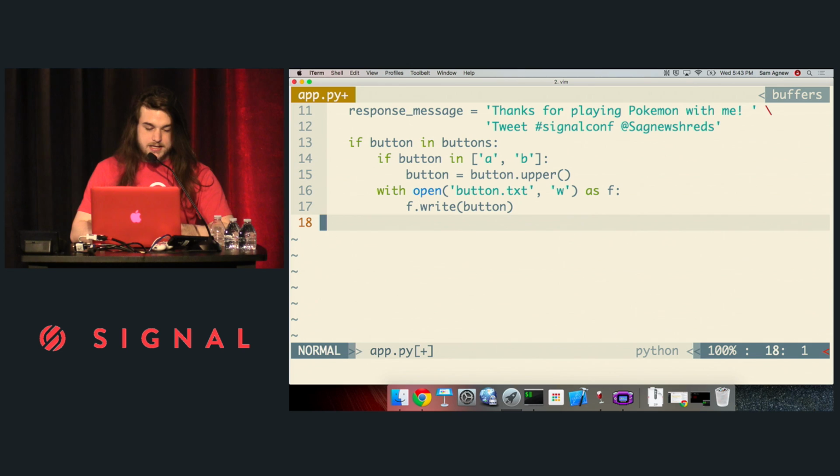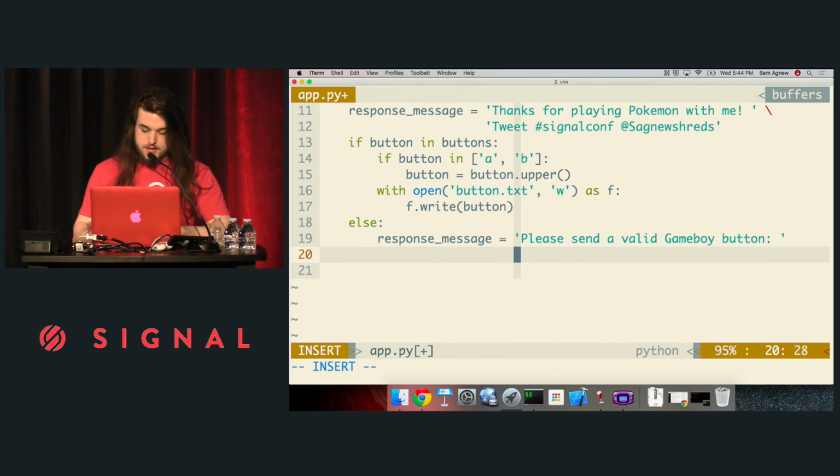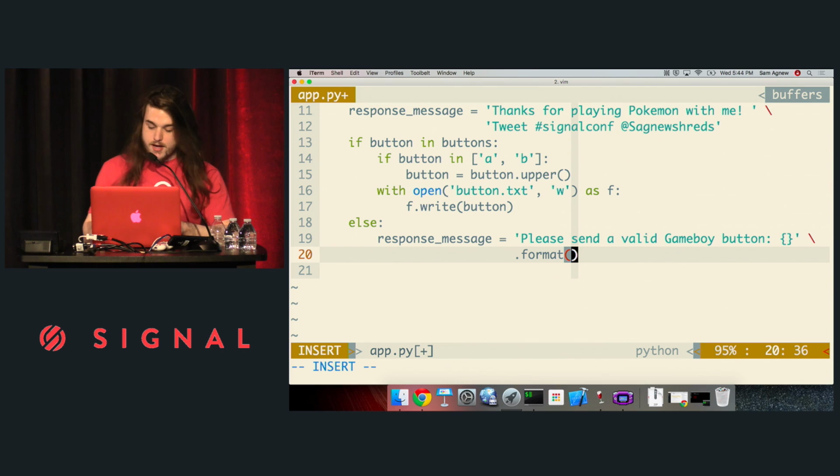Next, we have to take care of the case that you might send me a bad input. So if that's the case, I'm just going to not do anything. I'm just going to send you a different message back. Going to be nice about it. Just going to say, please send a valid Game Boy button. And then I'll let you know what buttons you're allowed to press. So I'm going to give you the list that I made. Making sure I'm PEP 8 compliant, not having long lines here. So then I'm going to give you my list of buttons. I'm just going to throw that in that text message.